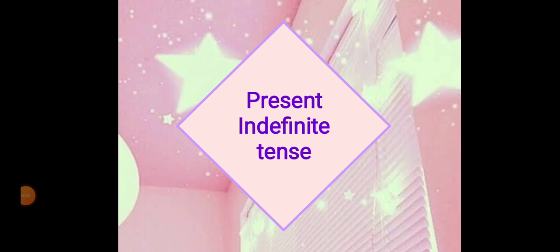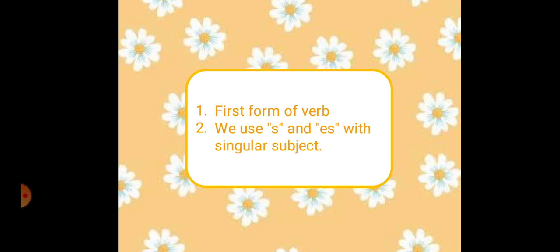And students, in today's class, we are going to revise our topic of present indefinite tense. We have already done this topic in our class, but today we are going to revise it. Present indefinite tense is the tense that tells us about the event that happens on a regular basis. For example, the events that are universal facts. These kinds of sentences come under the category of present indefinite tense.